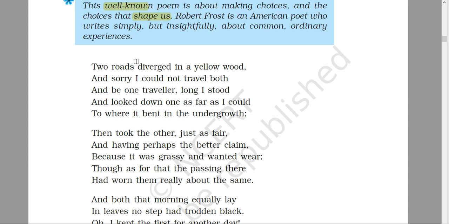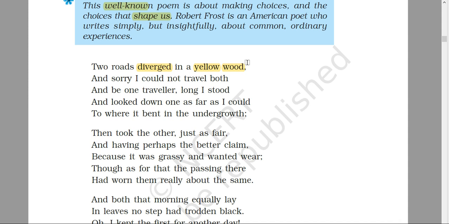As it had been told before, the poet is standing, and in front of the poet two roads diverged, bifurcated, separated, in a yellow wood. He is standing in a forest, and in front of him are two roads, and it is a yellow wood. Yellow wood here stands for autumn season, because we know that in autumn trees shed their leaves, which get yellow and pale, and they fall.